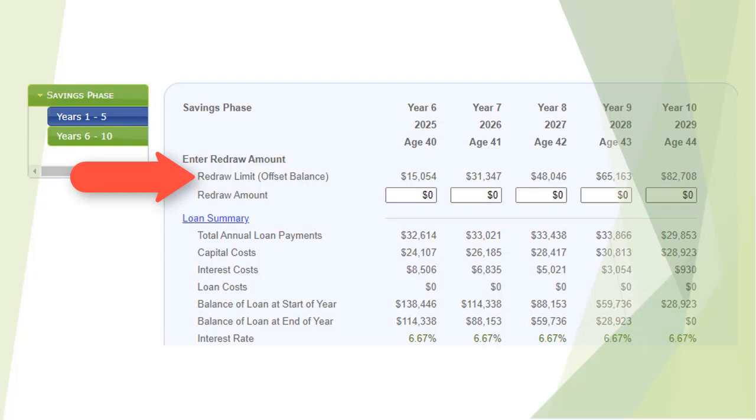By selecting the data view, the value of the additional payments, and thus the amount which you would have in your offset account, is displayed. You can withdraw those values in any year.